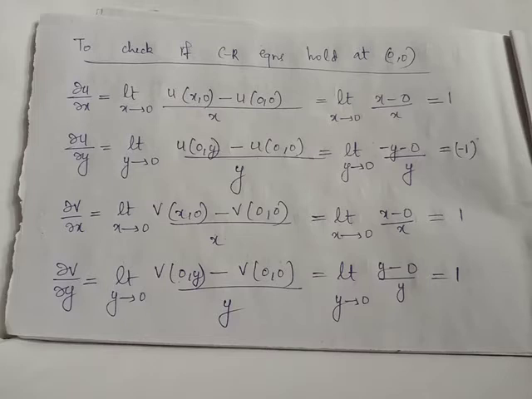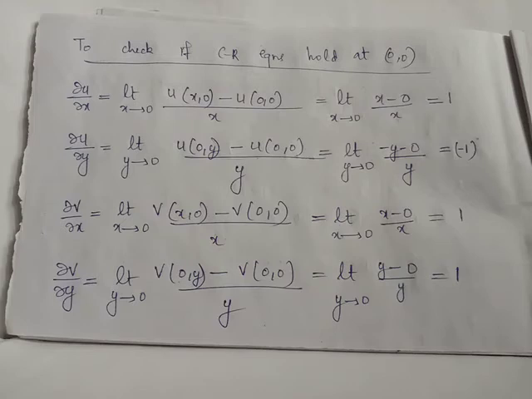We evaluate dou u by dou x, treating y as a constant, and the constant value to be assumed by y will be 0. We have the expression dou u by dou x equals limit x tends to 0, u of x0 minus u of 0 divided by the increment given to the x, which is x here. Limit x tends to 0, x minus 0 divided by x equals 1, because we substitute x equal to x and y equal to 0 in the general expression of u we have obtained, and we obtain u of x0 equals x and u of 0 equals 0.